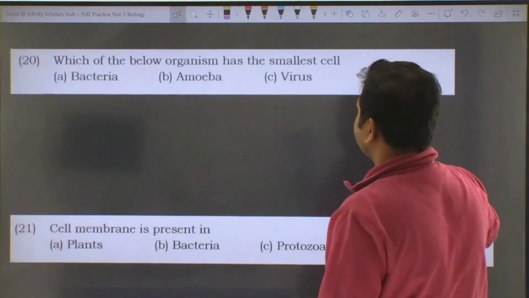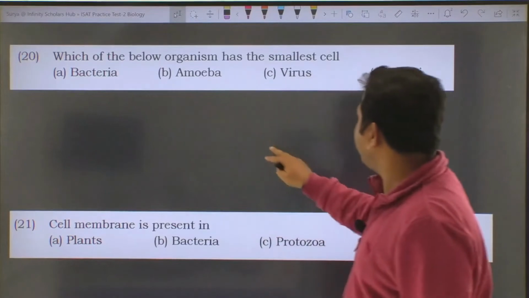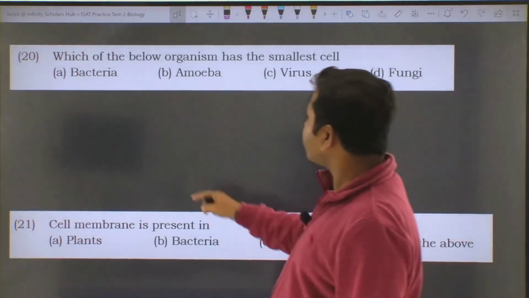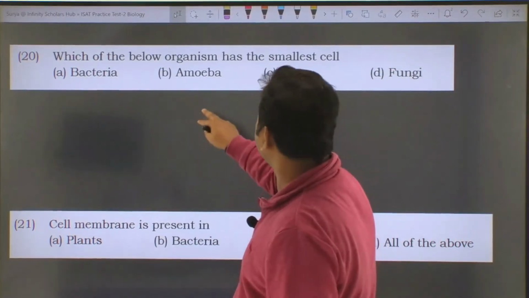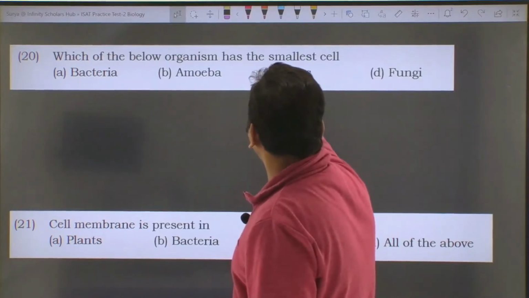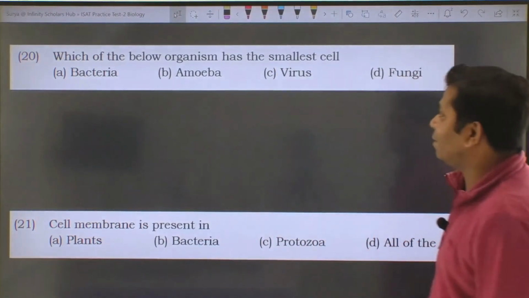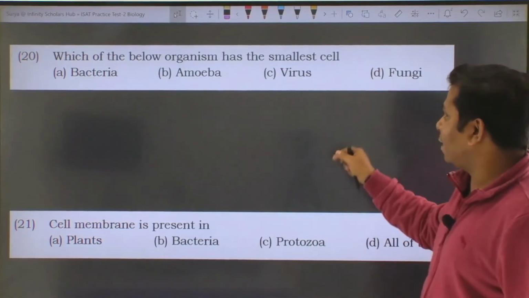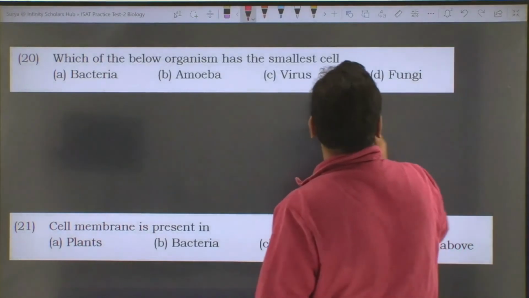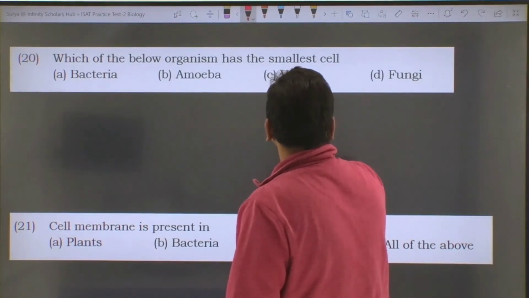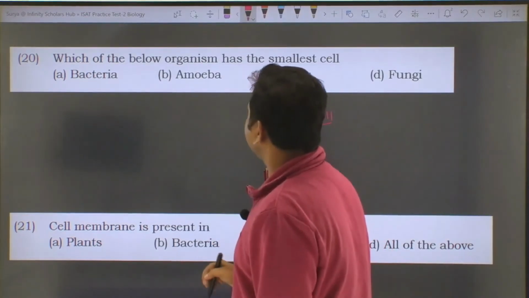Which of the below organisms has the smallest cell? Bacteria, amoeba, virus and fungi. Out of all of these organisms, virus is not a cell-based structure, it is an acellular organism. But the question asks which has the smallest cell. The virus doesn't have a cell, so this option is therefore incorrect.